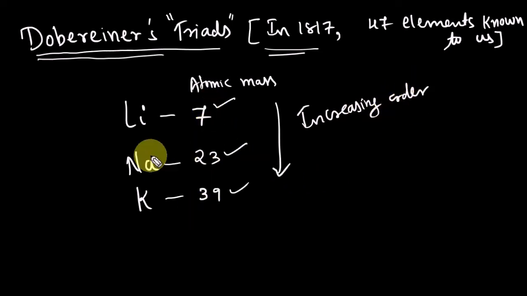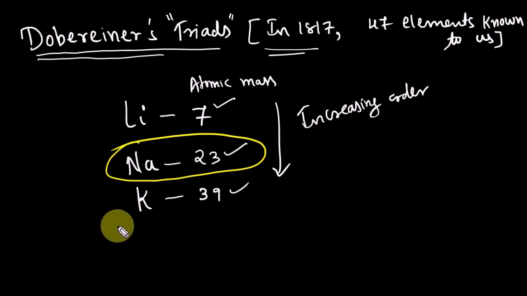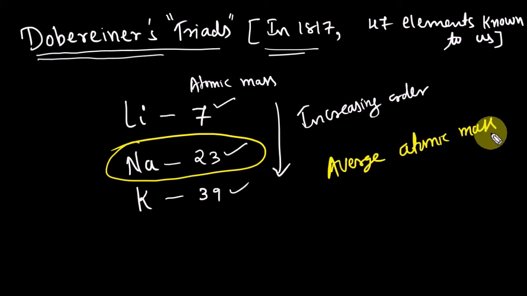And he said that the atomic mass of the middle element will be the average of the atomic mass of the other two elements.